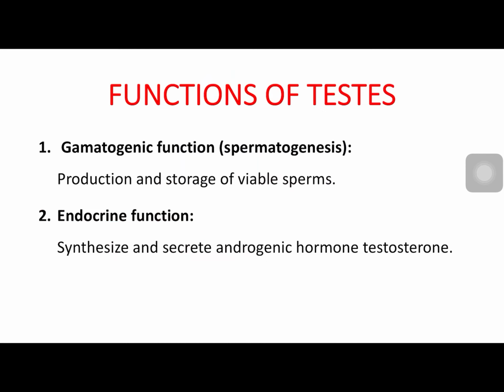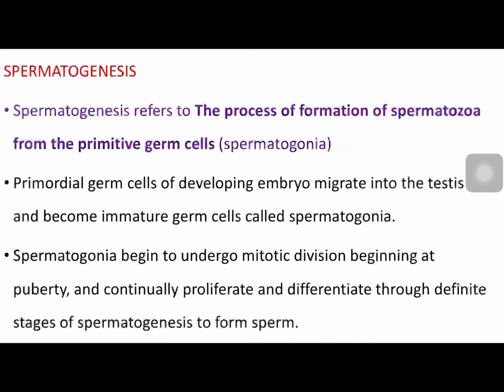Now let us see what are the important functions of gonads or testes. It has two important functions, gametogenic function and endocrine function. Gametogenic function or spermatogenesis. So let us see what is spermatogenesis. By definition, spermatogenesis is the process of formation of spermatozoa from primitive germinal cells.